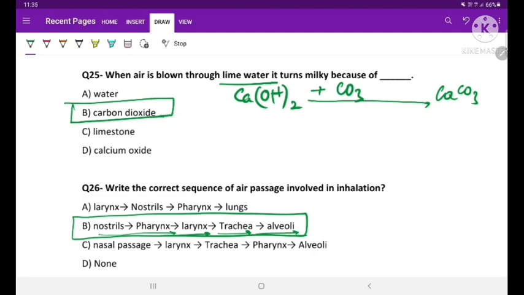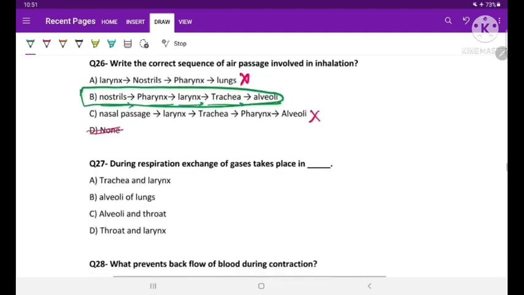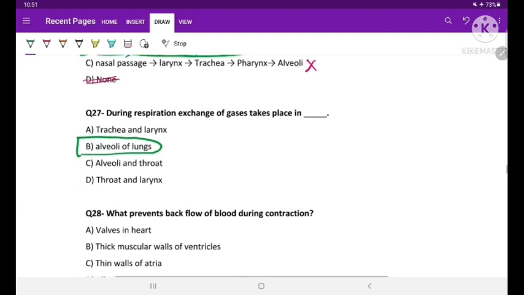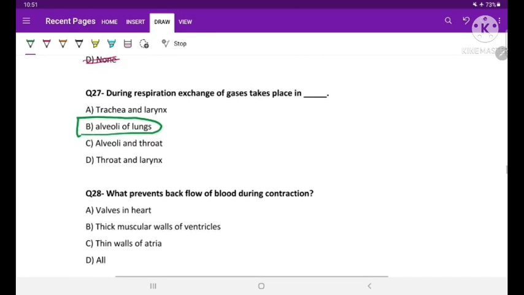Now let us see the next question. Next question is: during respiration, exchange of gases takes place in. It is a very easy question to understand: alveoli of lungs. Gas exchange takes place in the alveoli of the lungs. Question number 28. What prevents backflow of blood during contraction?